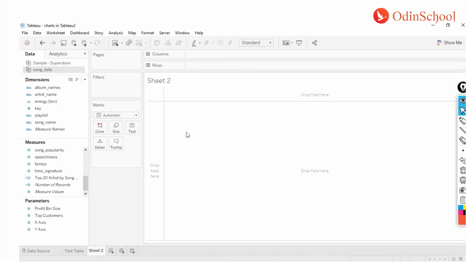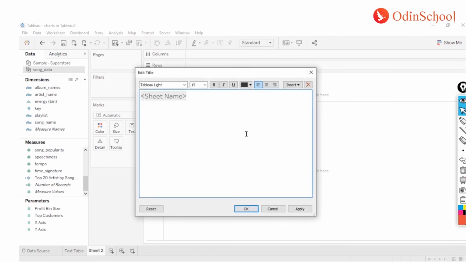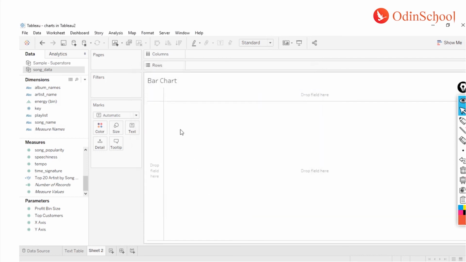Okay, now the second chart that we have to do over here is the bar chart, right? So this time, instead of renaming it over here, I'm going to rename something over here, for which I'm going to do a right click and say edit title, and here I'm going to name it bar chart. Now if I say okay, you see the name got changed over here. However, it's not renamed over here.